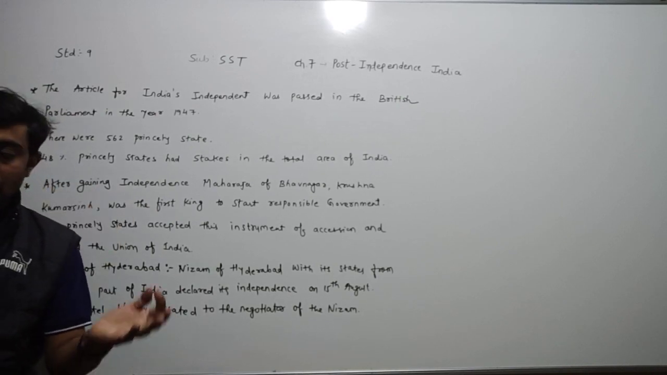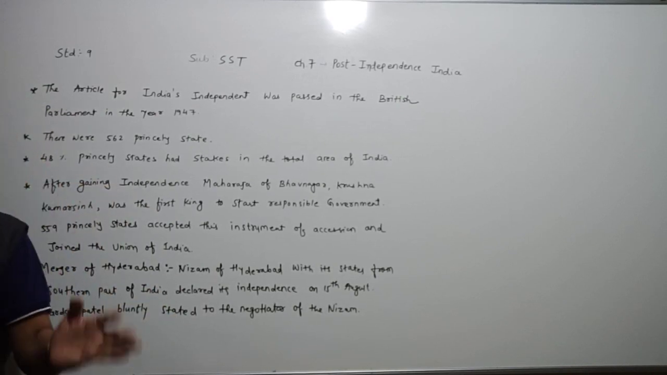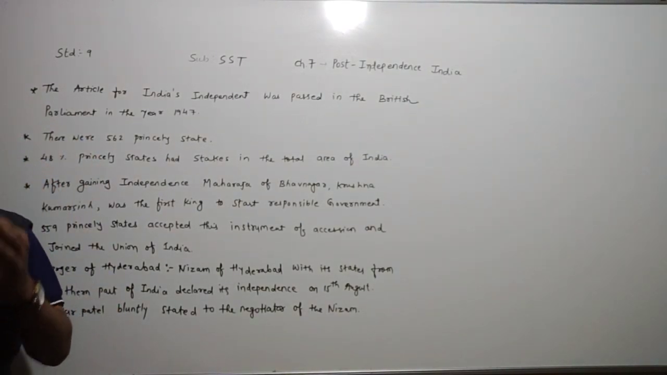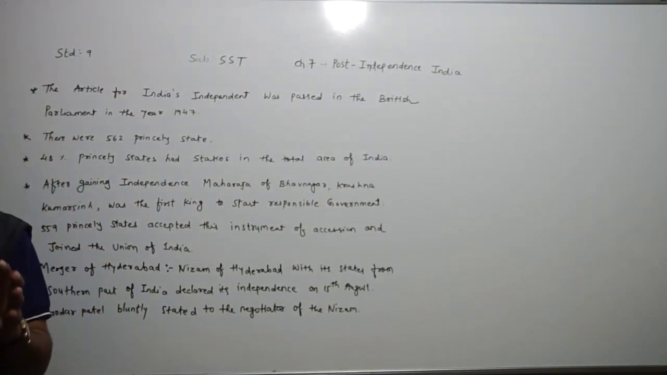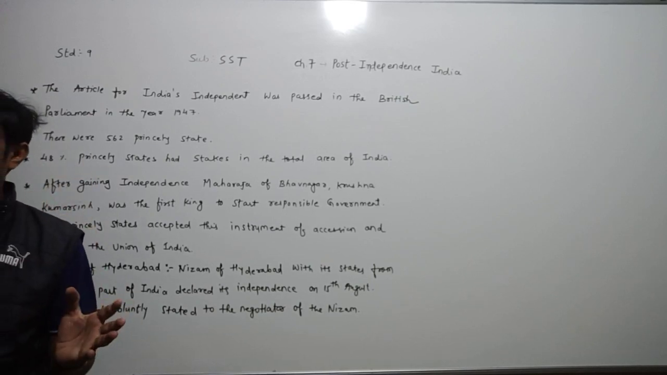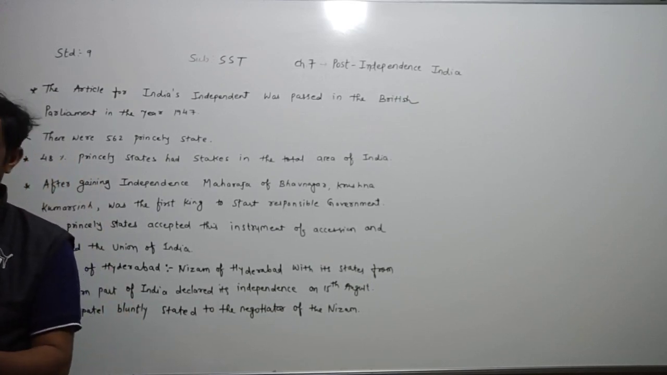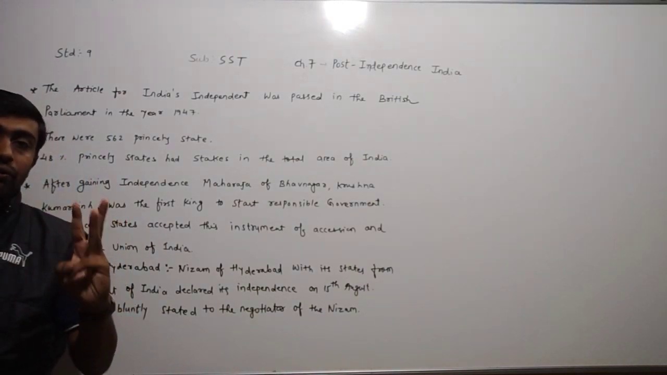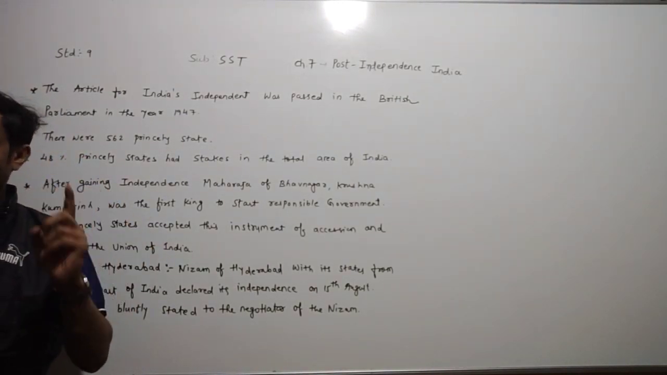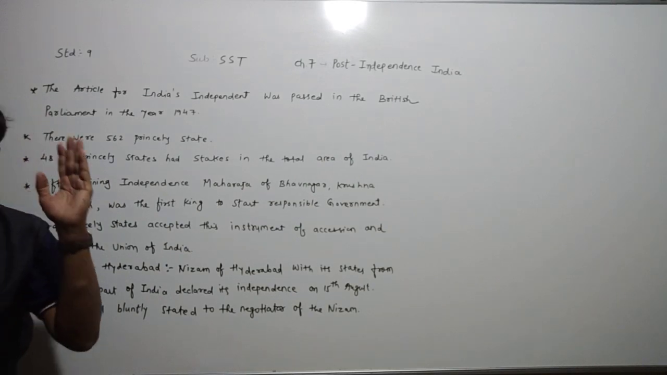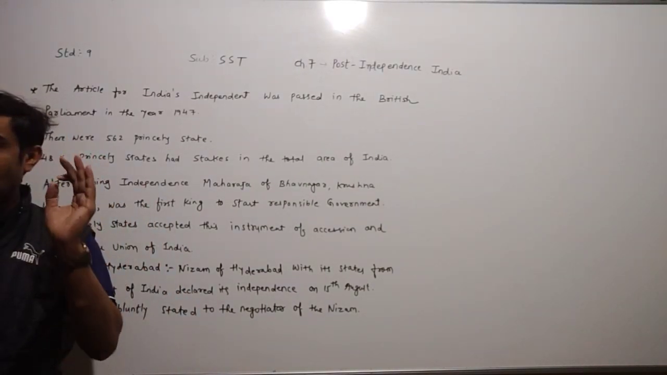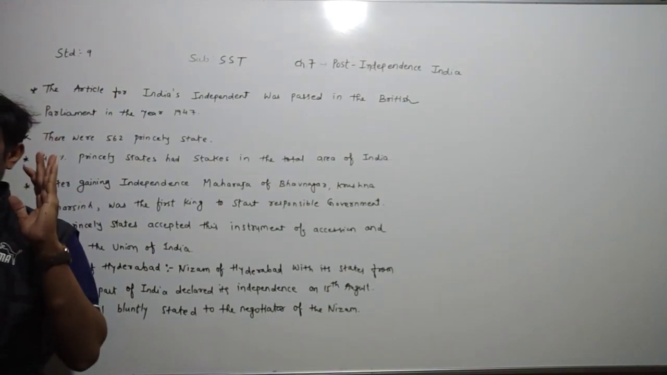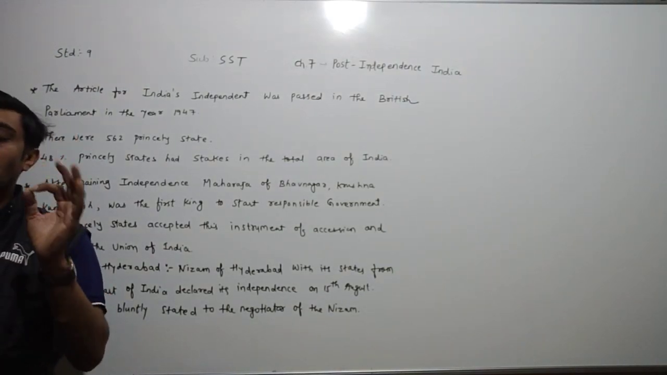The kings were happy with this draft. Whatever draft was prepared by Sardar Vallabhbhai Patel as well as Mr. V.P. Menon, maximum kings were happy with that draft, except Kashmir, Hyderabad and Junagadh. Which ones? Except Kashmir, Hyderabad and Junagadh. 559 princely states accepted this instrument of accession and joined the Union of India.